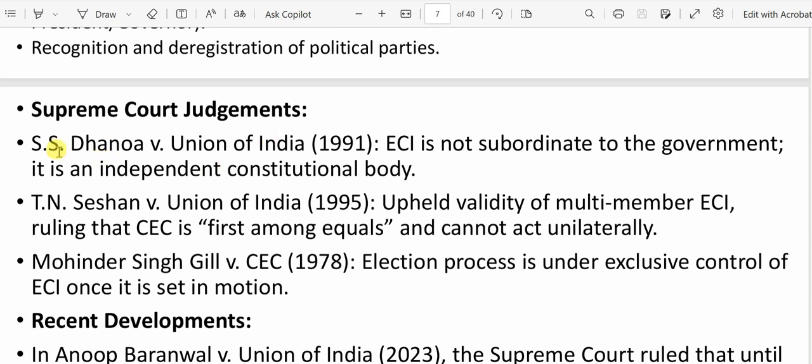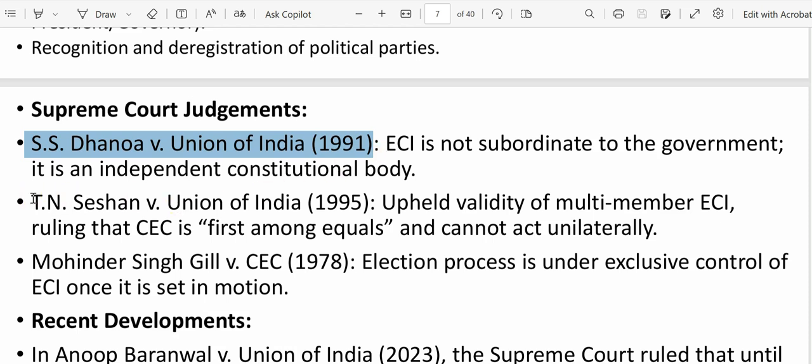Supreme Court judgments. One of the important Supreme Court judgments regarding the Election Commission is Dhanoa versus Union of India, 1991. What it tells is that ECI, the Election Commission of India, is not subordinate to the government. It is an independent constitutional body. That means no one should think the Election Commission is an office of the government. It's an independent constitutional body.